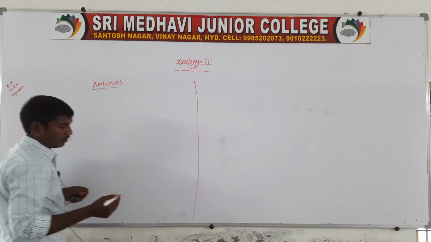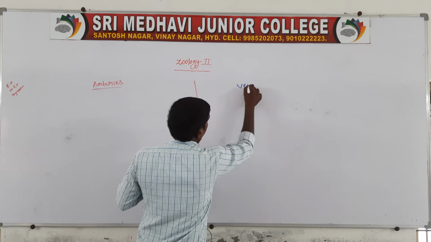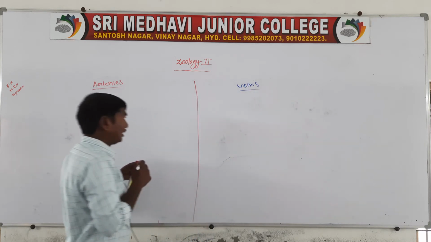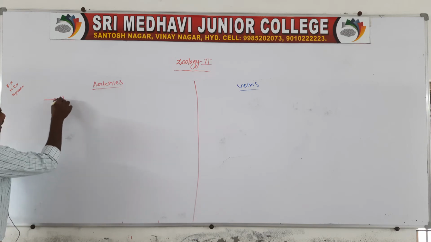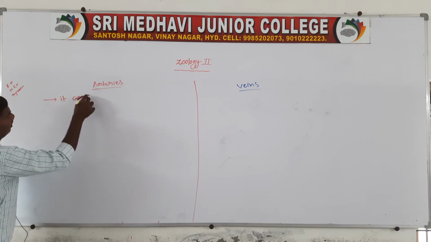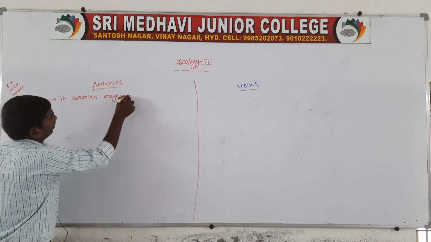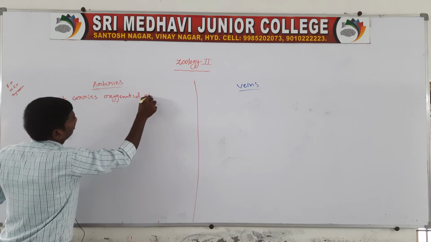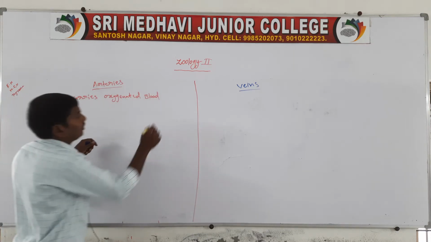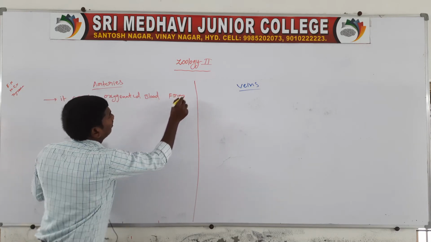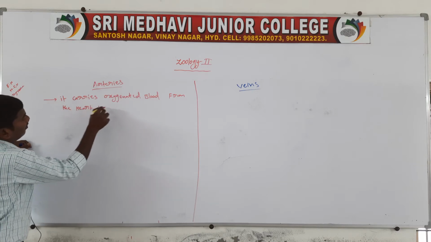Arteries and veins. So these are the veins. The first one, arteries, carries oxygenated blood from the heart to the body parts.